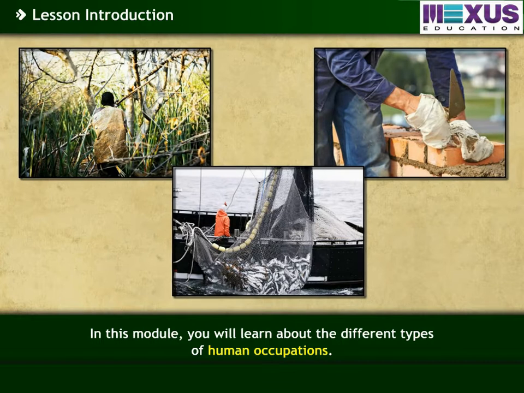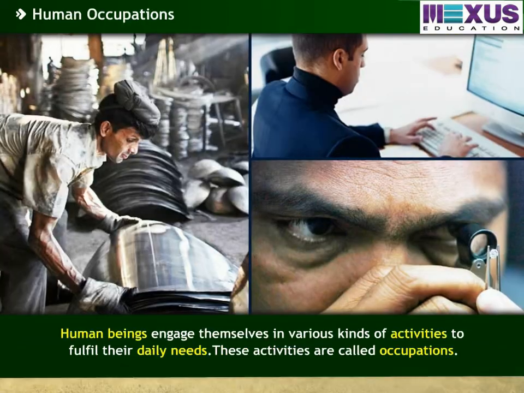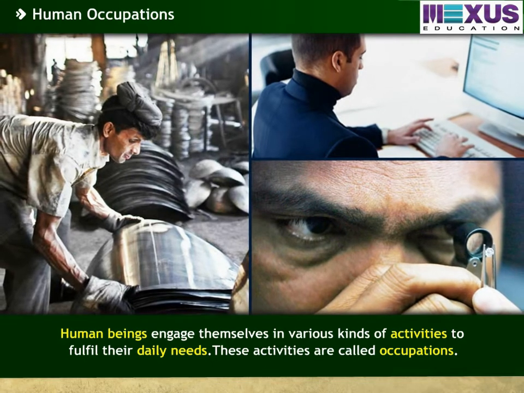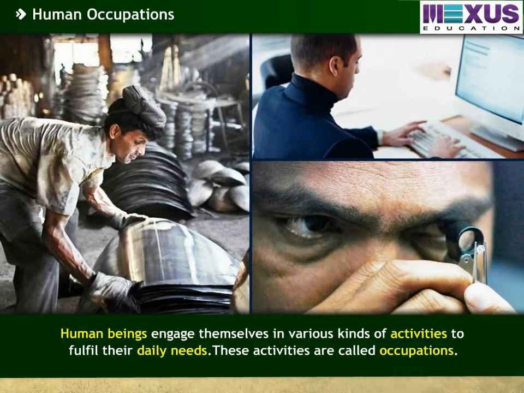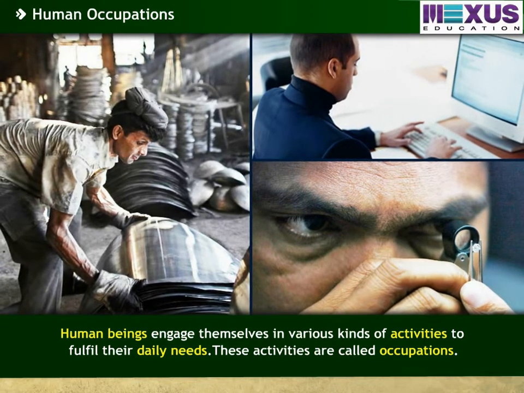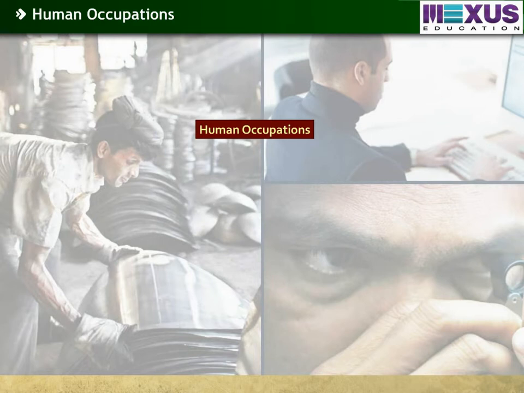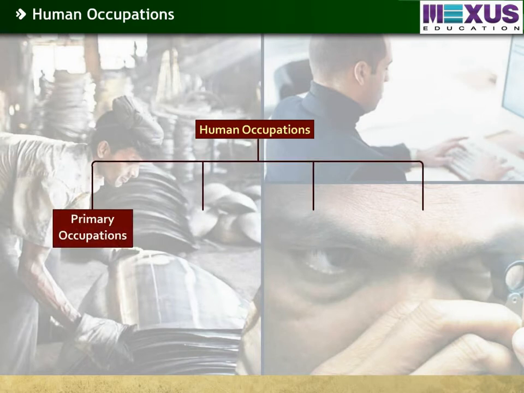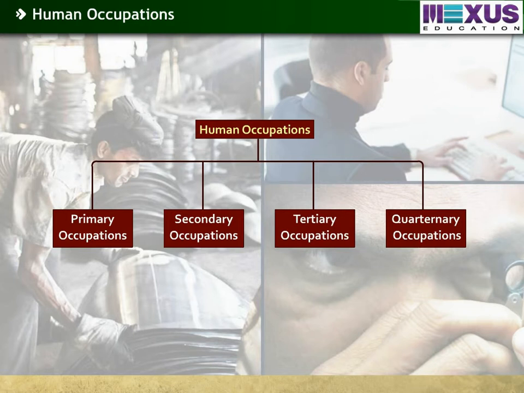In this module, you will learn about the different types of human occupations. Human beings engage themselves in various kinds of activities to fulfill their daily needs. These activities are called occupations. Human occupations are classified into 4 types, namely primary occupations, secondary occupations, tertiary occupations, and quaternary occupations. Let us learn about them in detail.